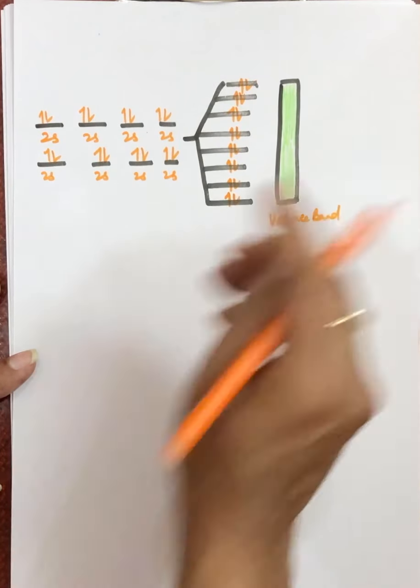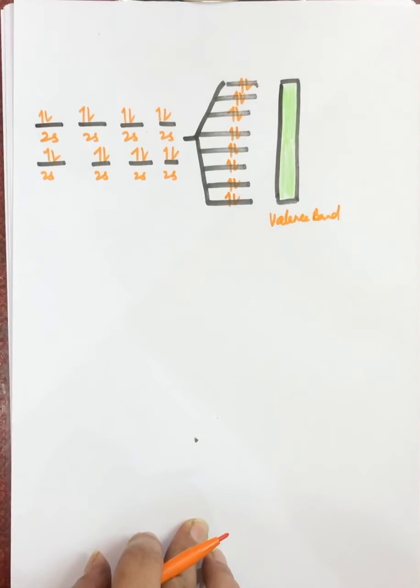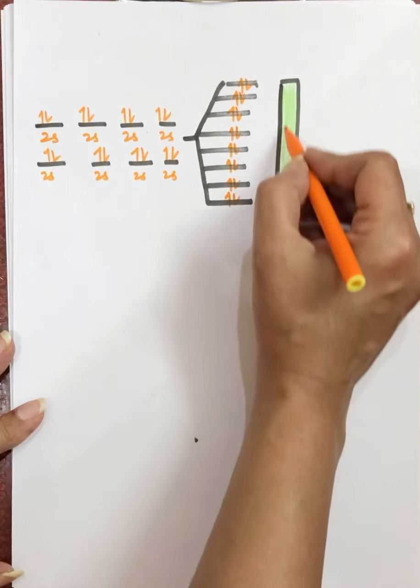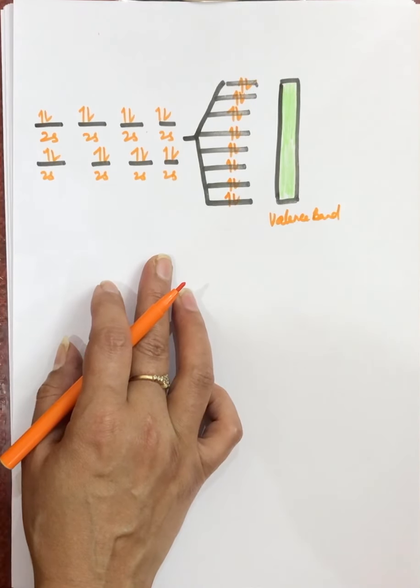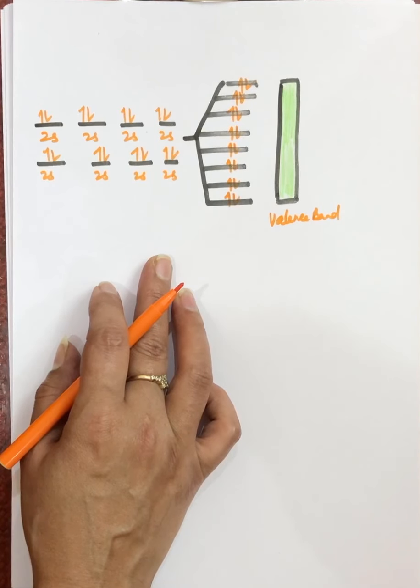Now how will this substance become a conductor? There is no space for electrons to move here, so this should not be a conductor. But surprisingly, beryllium's conduction is even more than that of lithium. So how can this be explained?